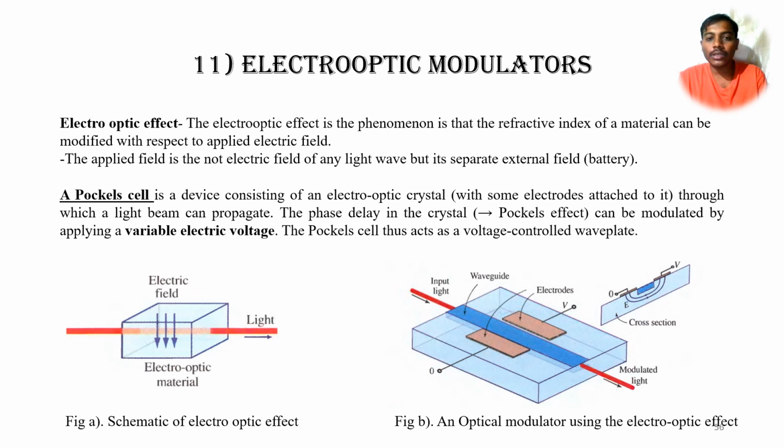Certain kinds of materials are available where, if we apply electric signals to them, their refractive index will change. That idea we implement in electro-optic modulators. We can control the refractive index by applying an external voltage or by using an external signal. In figure B we can see an optical modulator using the electro-optic effect.